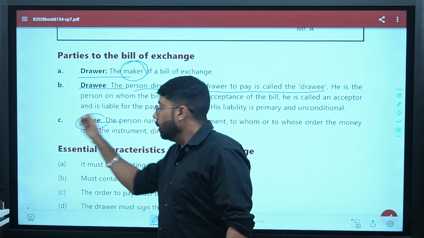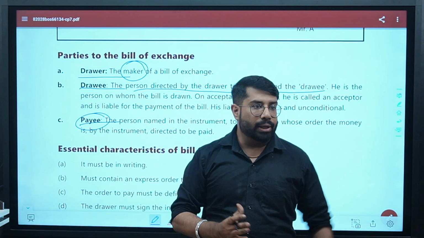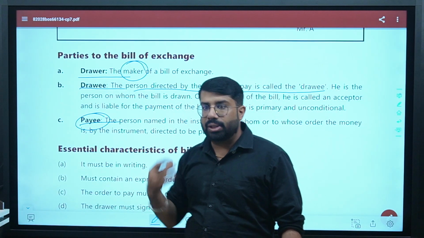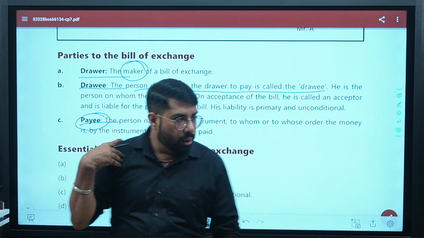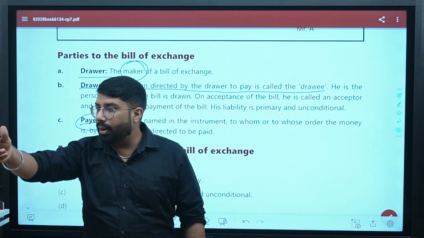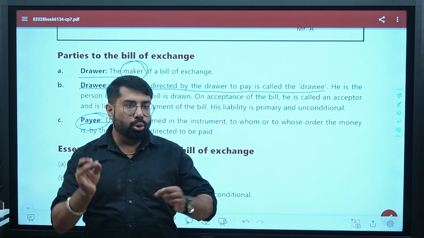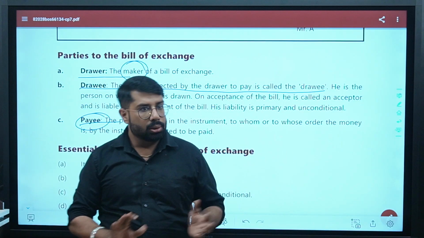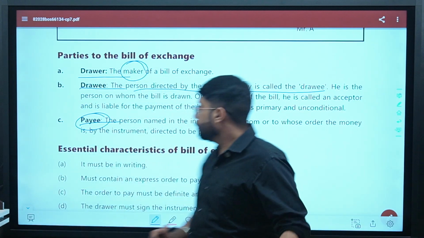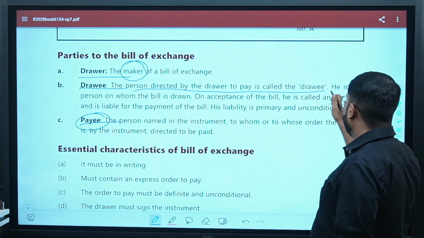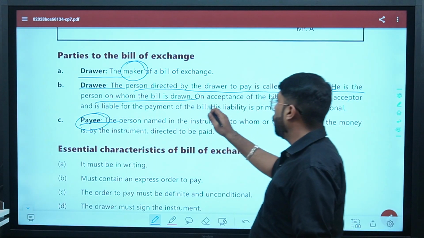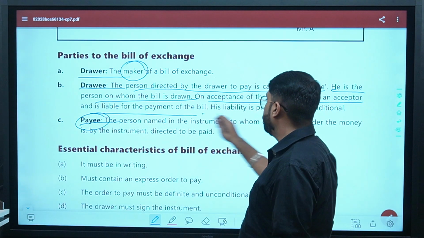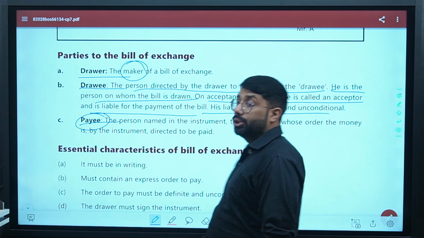And who will be payee? The person to whom the payment has to be made. Are you clear? The person who will make the bill of exchange, drawer. The person who will make the payment, drawee. And the person to whom the payment has to be made, payee. Are we clear? Simple short, yes or no? Okay. Let us just read it. He is the person on whom the bill is drawn. On acceptance of the bill, he is called an acceptor and is liable for the payment of the bill. His liability is primary and unconditional.